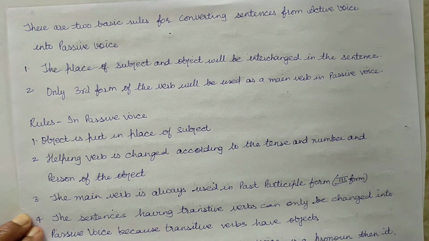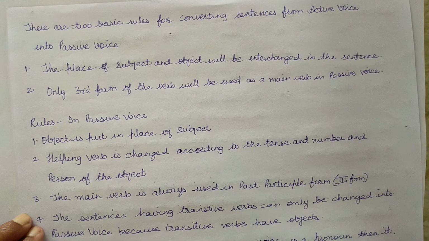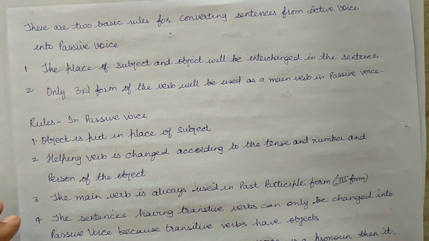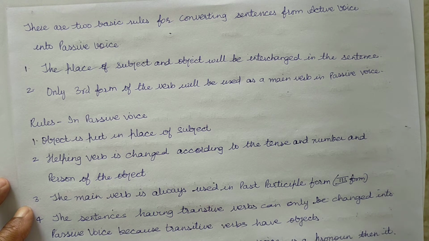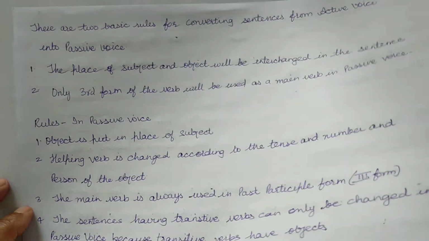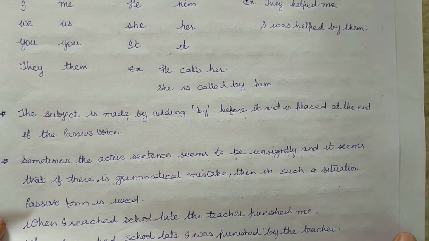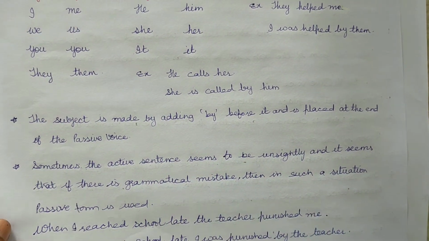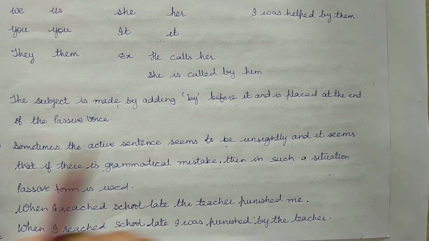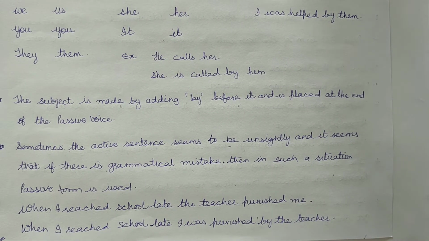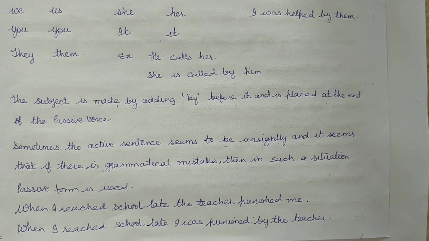We will add by in the sentence in passive form, and the sentences having transitive verb can only be changed into passive voice because transitive verbs have objects. The subject is made by adding by before it and is placed at the end of the passive voice.